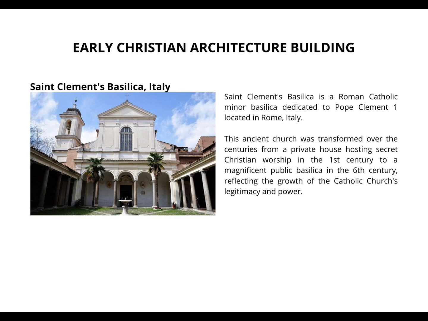This ancient church was transformed over the centuries from a private house hosting sacred Christian worship in the first century to a magnificent public basilica in the 6th century, reflecting the growth of the Catholic Church's legitimacy and power.